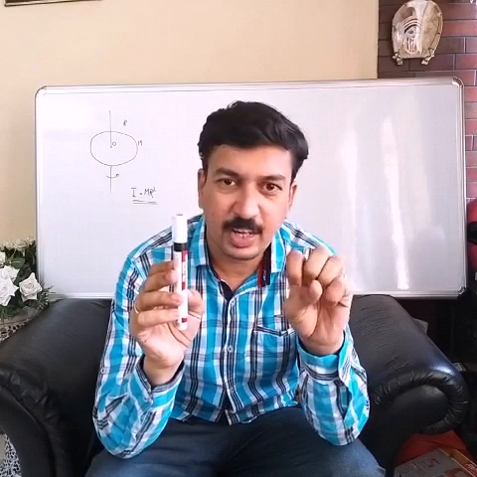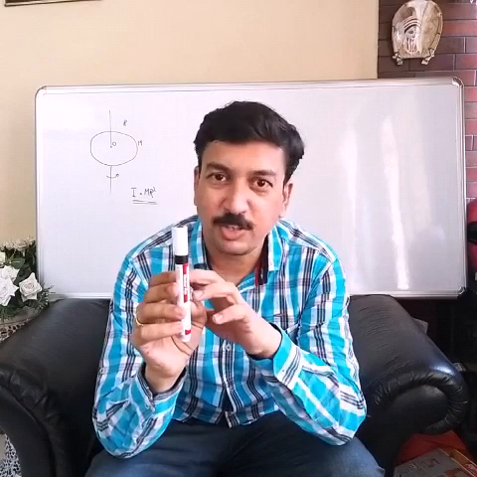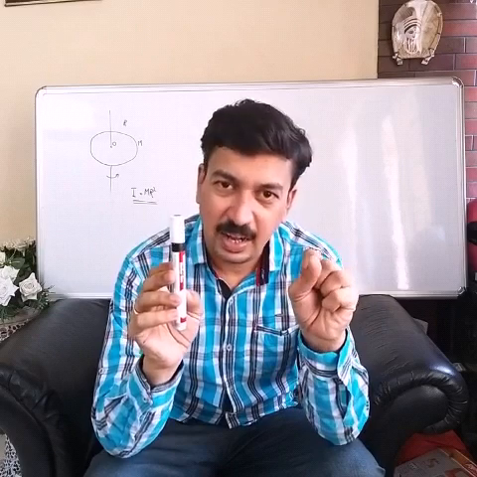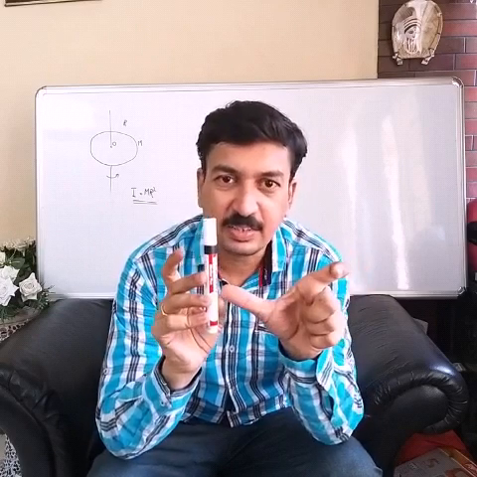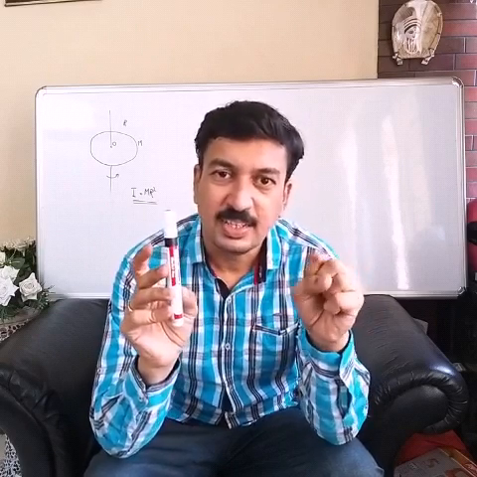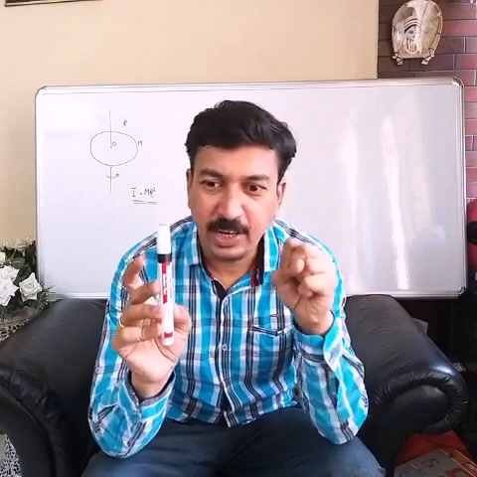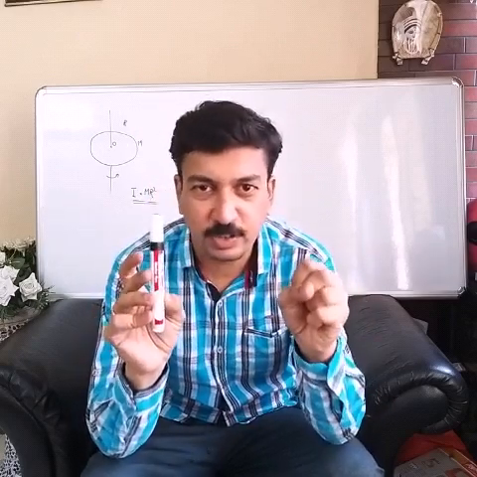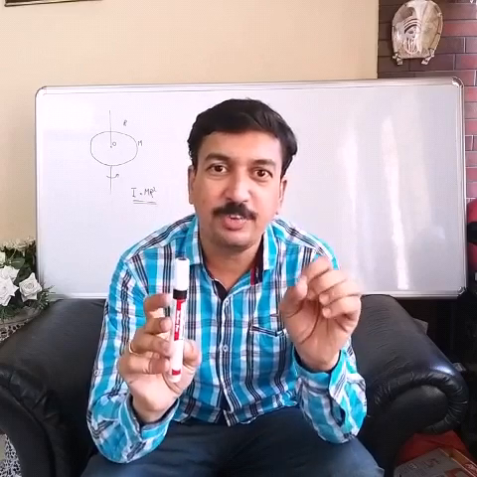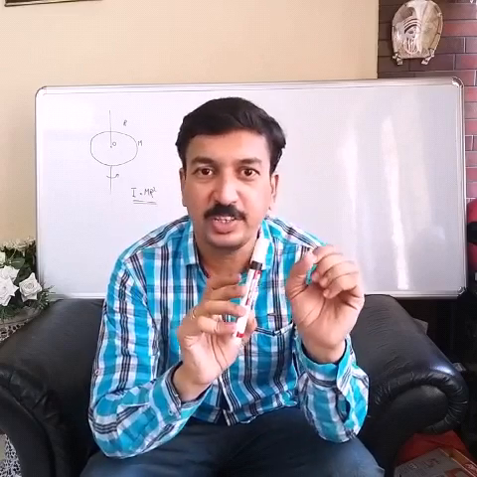I repeat, I have taken a mass equal to the mass of the body, and I have taken a certain distance from the axis of rotation such that the moment of inertia about this axis of rotation will be the same as the moment of inertia of the original body.